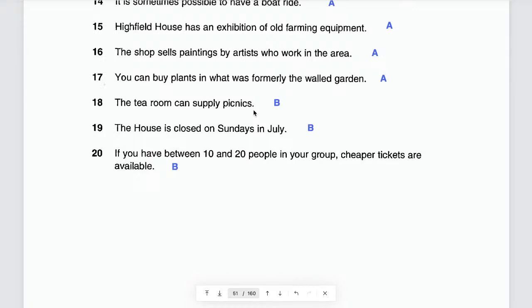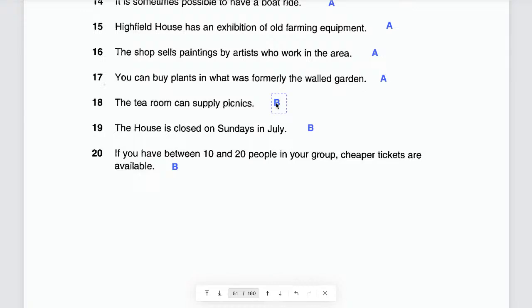What does that mean? That means it can give you and let you eat your own picnic. That means in the tea room, the room for drinking tea, they can serve, they can provide picnics. Or you can have picnics there, or they can give you, or they can support you with picnics, things like that. And the answer is B.